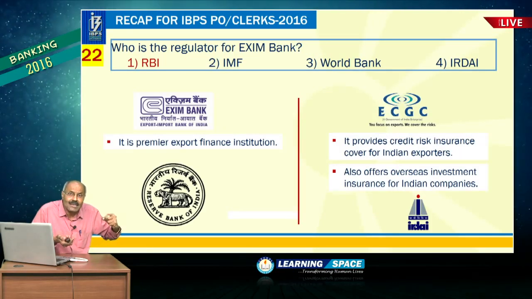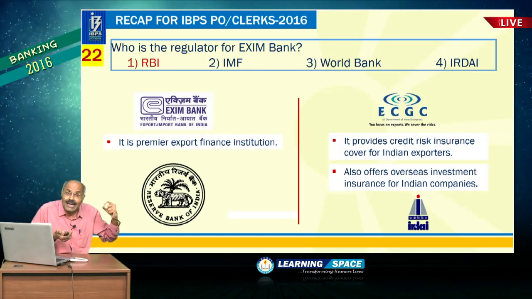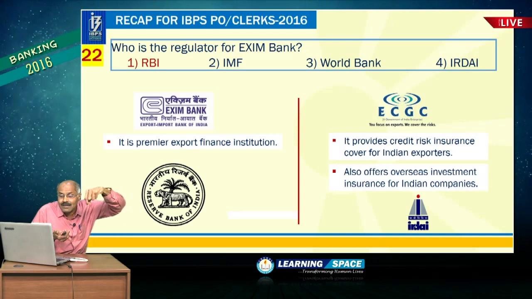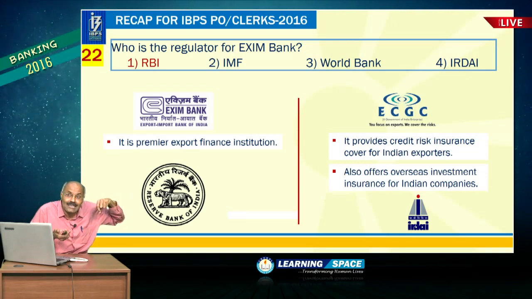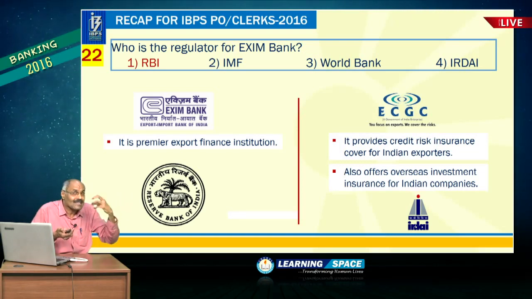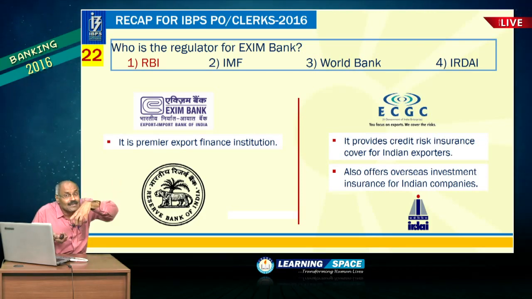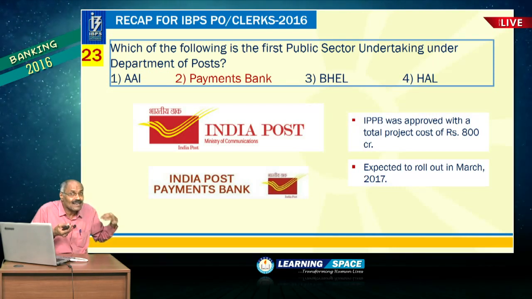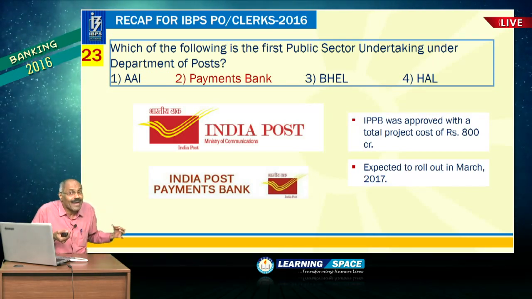Exim Bank is regulated by Reserve Bank of India, and Export Credit Guarantee Corporation is regulated by IRDAI. So, Exim Bank is regulated by Reserve Bank of India, ECGC is regulated by IRDAI. These things, do not forget. And the first public sector undertaking under the Department of Posts will be the Payments Bank.